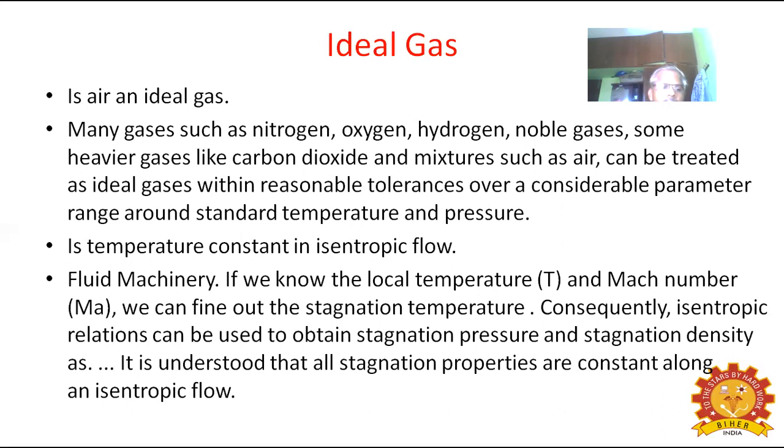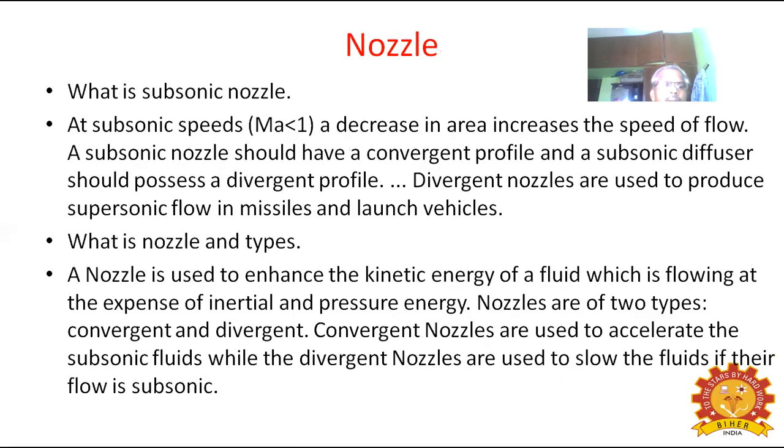Consequently, the isentropic relation can be used to obtain the stagnation pressure and the stagnation density, as it is understood that all stagnation properties are constant along an isentropic flow. This is an important part.